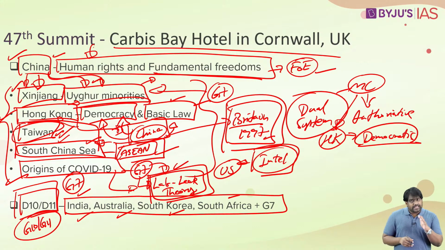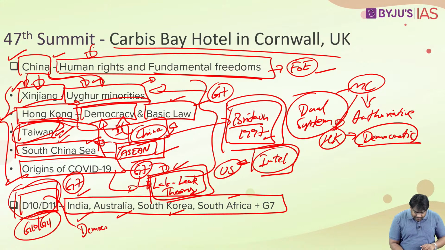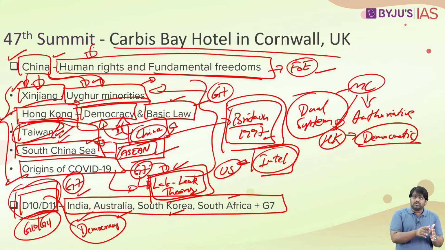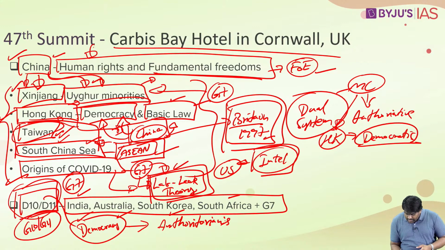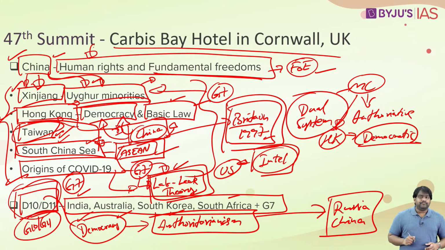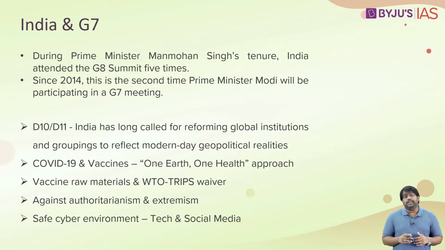participants. So there is a proposal to expand the G7 in the future and turn it into the D10. The D over here stands for democracy. That is what binds these countries. All these are functional liberal democracies, and there is a proposal by the G7 to expand the membership, bring all democratic countries together to oppose authoritarianism. Now this initiative of G7 is directly targeted against two authoritarian states, that is Russia and China. This is where India gets caught in between, right?